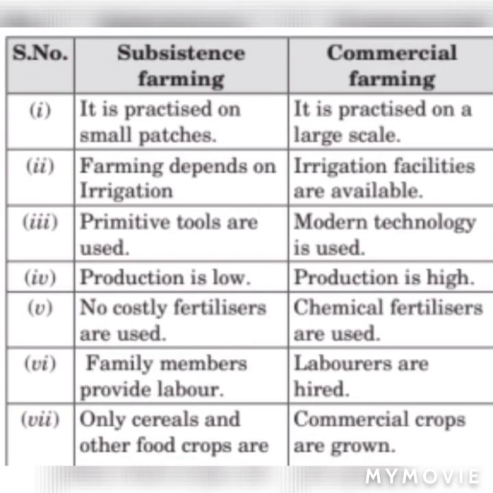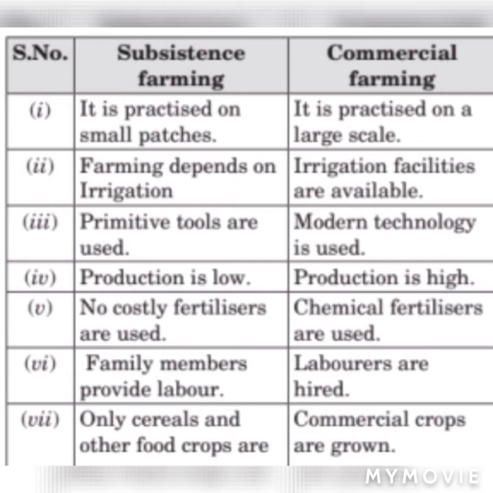First of all, subsistence farming and commercial farming. Subsistence farming is done on a small piece of land and commercial farming is done on a large scale. Second point, subsistence farming depends on irrigation, and in commercial farming irrigation facilities are always available. In subsistence farming they use old tools, and in commercial farming they use modern technology. In subsistence farming production is low and on the other side production is high. Fifth point, no fertilizer is used, while on the other side chemical fertilizers are always used.